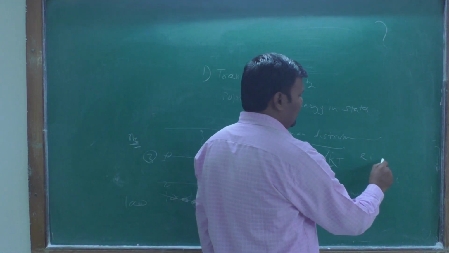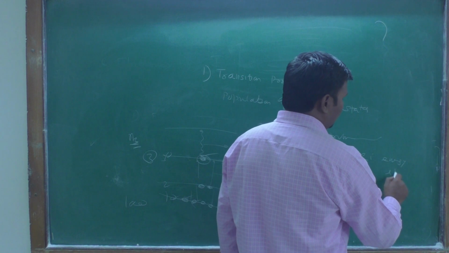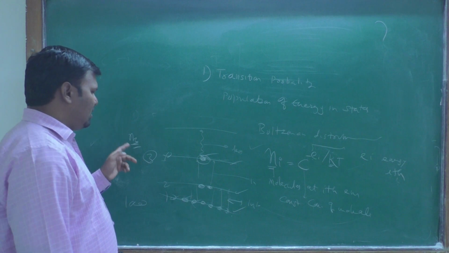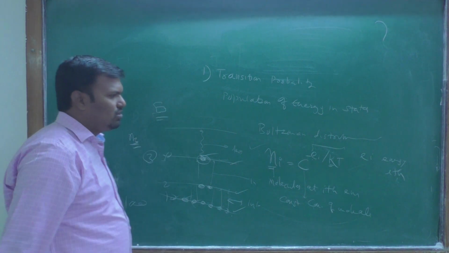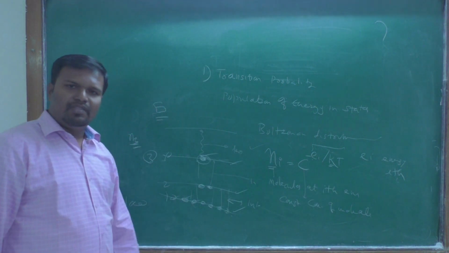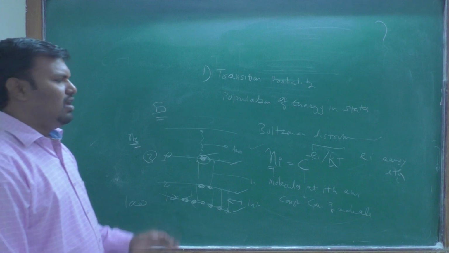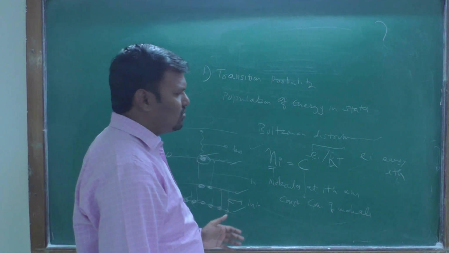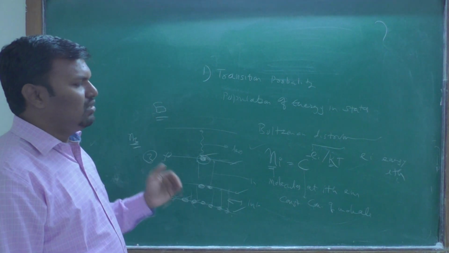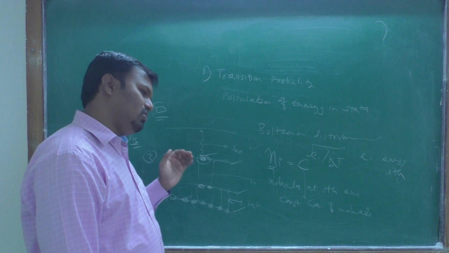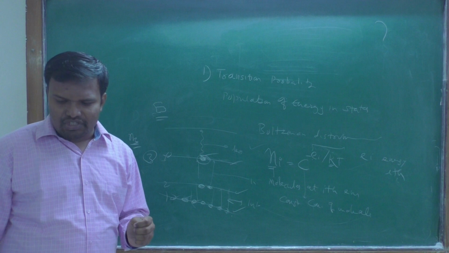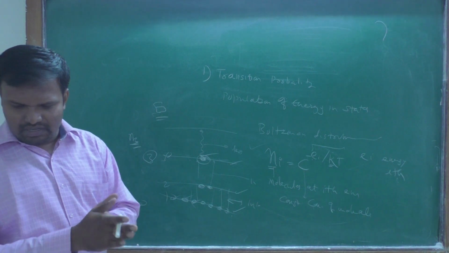Ei is the energy at the ith level. If your molecule is present in the third level, then you consider the energy E3 in this case. k is the Boltzmann constant, T is the temperature. Therefore, by this equation we can predict at which level, at which temperature, how many molecules are present, and we will use this to decide which frequency has the higher intensity. That is our second point.